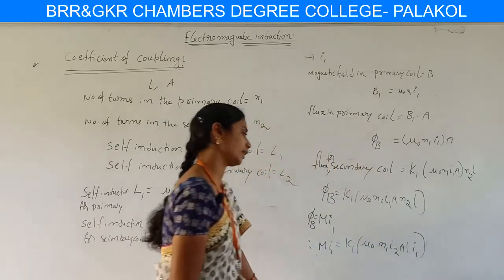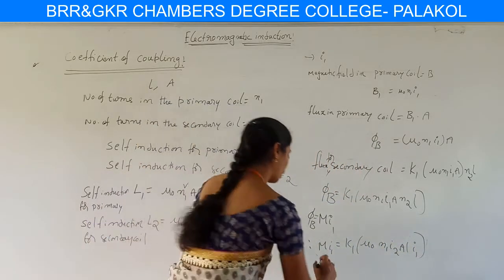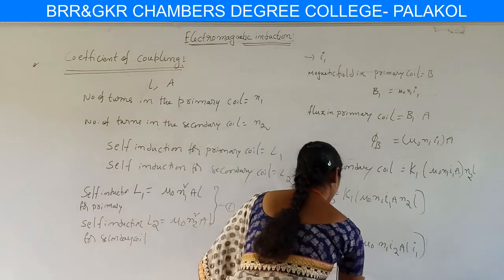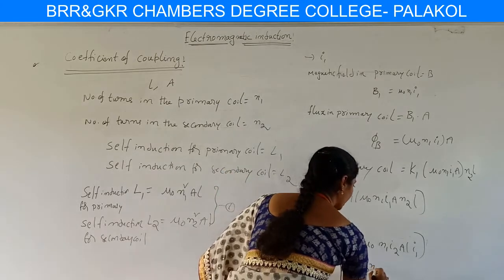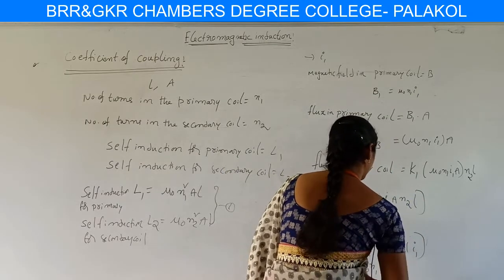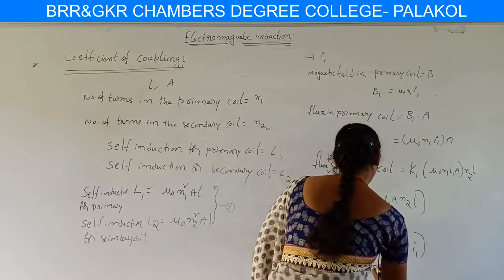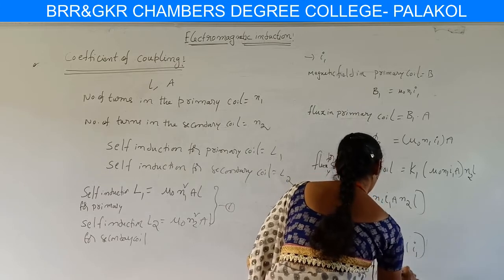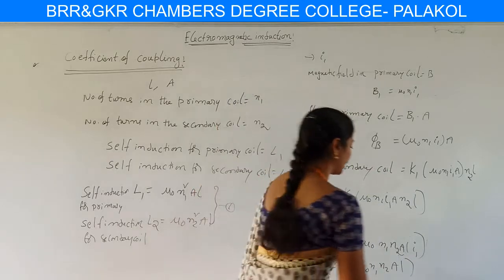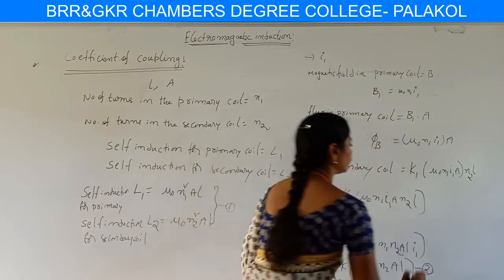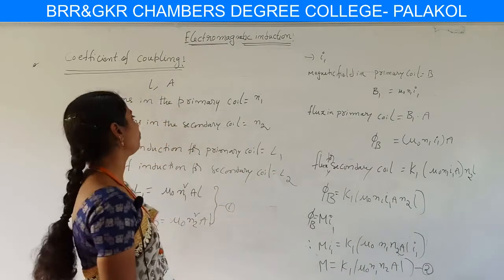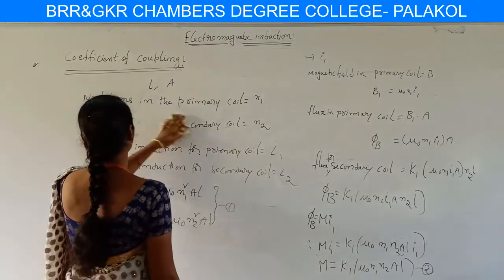Here by cancelling I1 on both sides, we have M equal to K1 into mu naught N1 N2 AL. We consider this as equation 2. So we have calculated the mutual induction for the primary coil here. Then we go for the secondary coil.